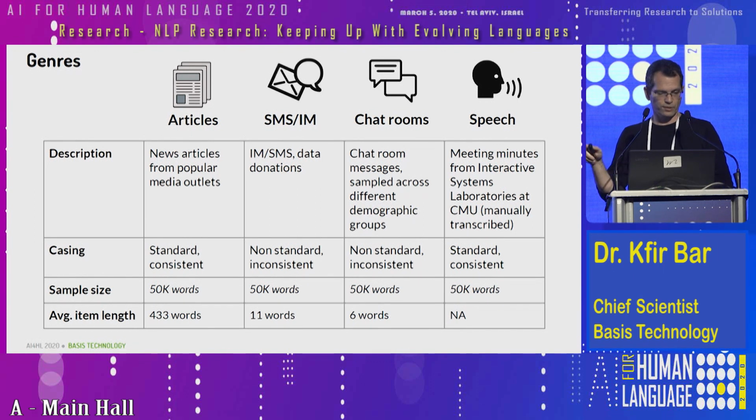And they were pretty short, as you can see on the last row of this table, the average item length. The chat rooms were also donated and were also sampled uniformly for different demographic groups. And the speech transcriptions are basically meeting minutes of a few groups at Carnegie Mellon University. They were manually transcribed, so it's not automatically transcribed. So they follow strict transcription guidelines, including a very consistent way of doing word casing, similar to what we have in news articles, basically.